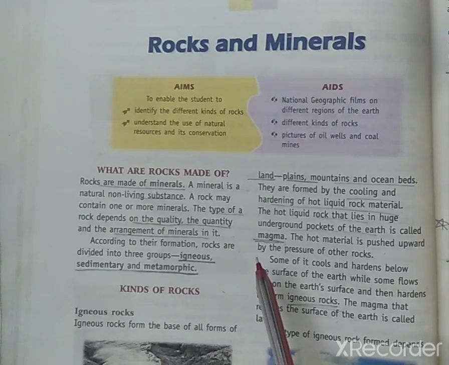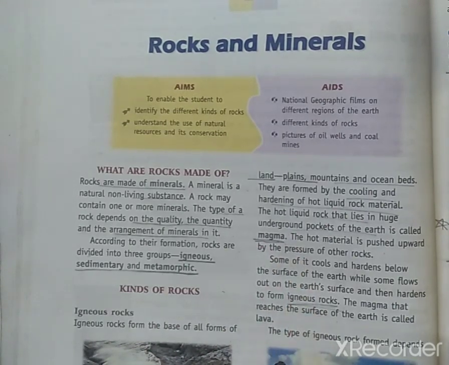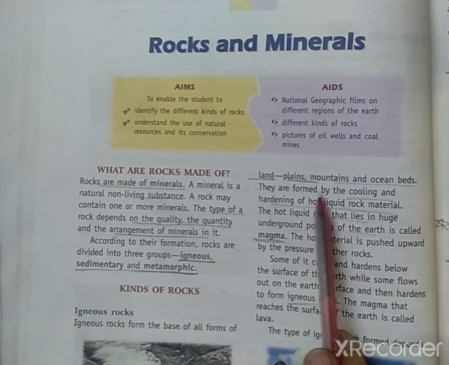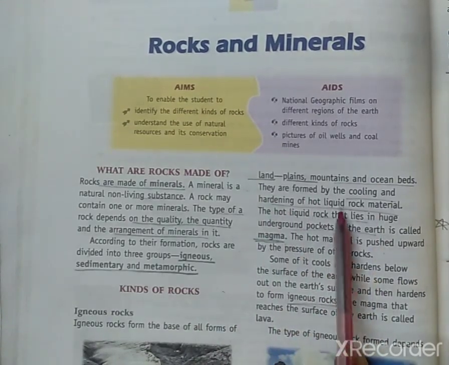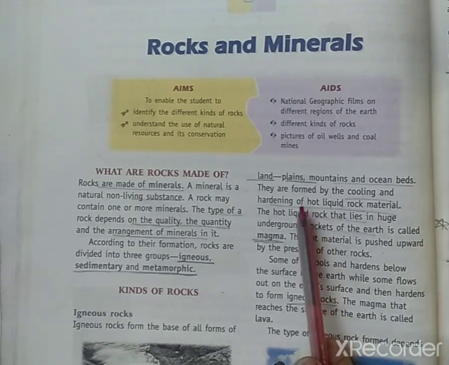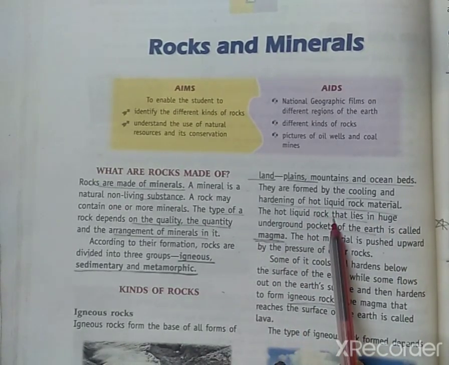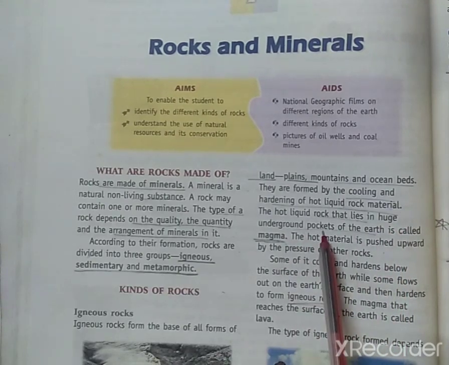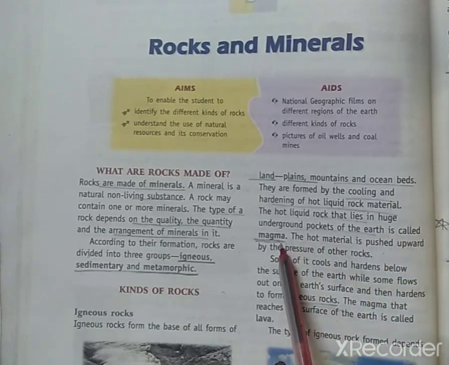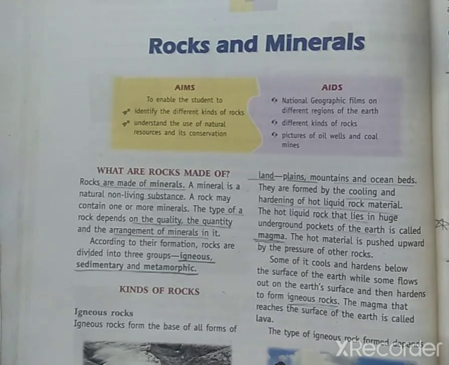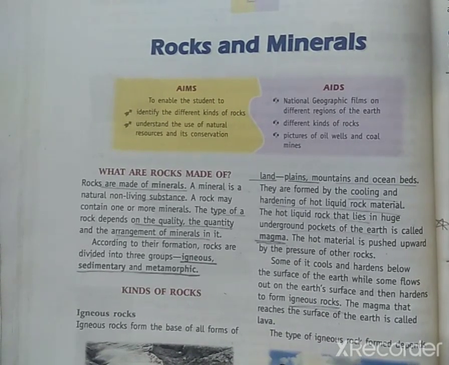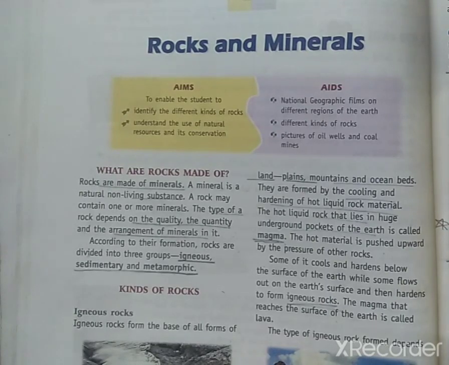How are they formed? They are formed by magma. They are formed by the cooling and hardening of hot liquid rock material. The hot liquid rock that lies in huge underground pockets of the earth is called magma. Magma is the hot liquid present inside the earth's crust.